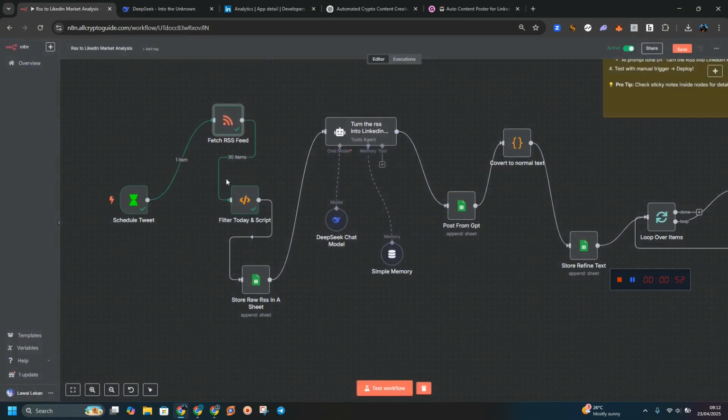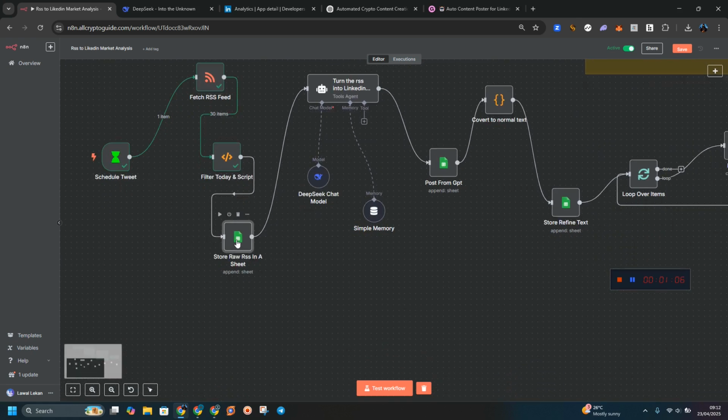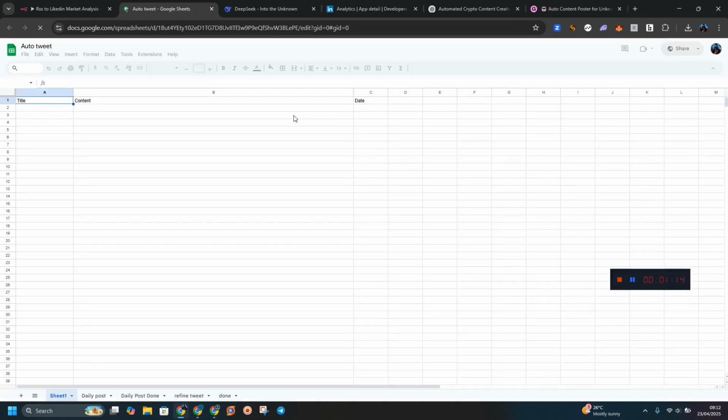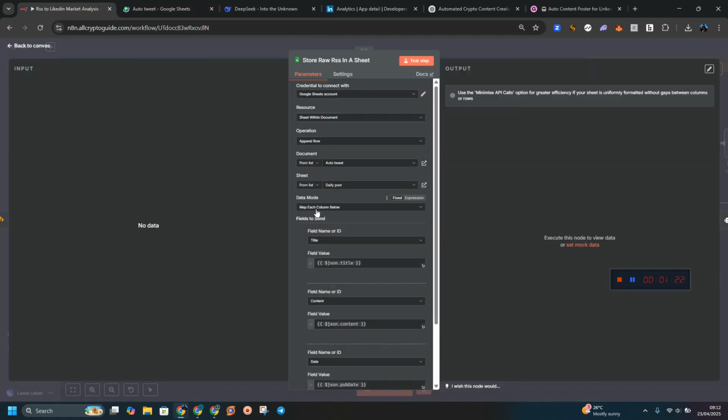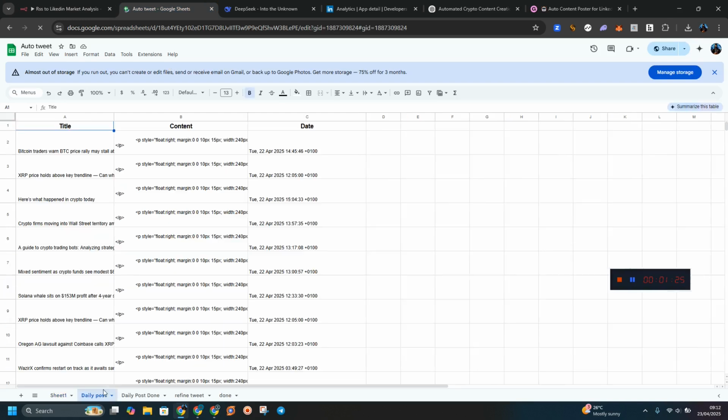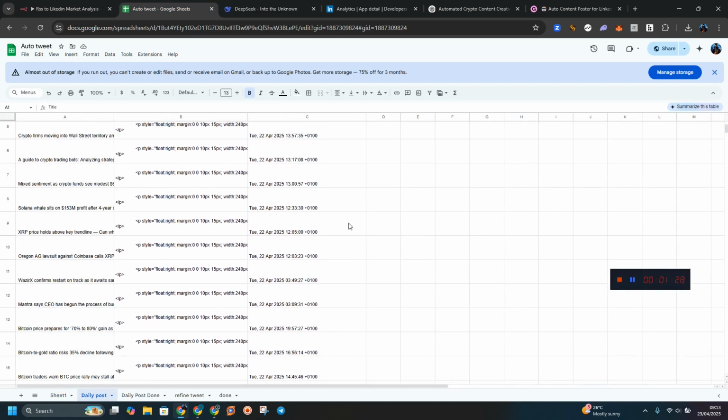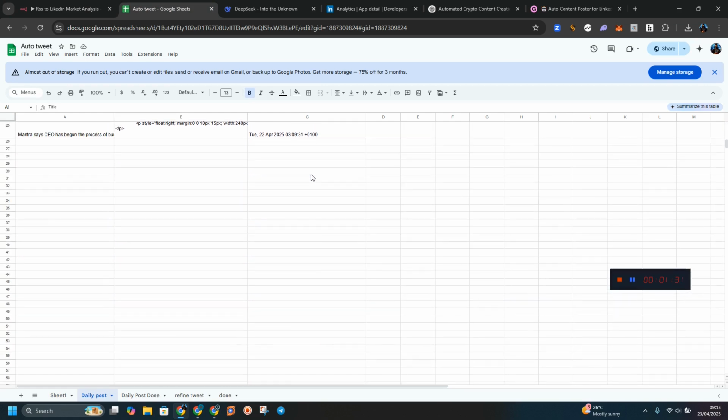After it fetches the content, it's going to go here to filter and make sure that the content is of today. And after it's confirmed that the content is of today, it's going to store it into an Excel file. This is how we created the Excel file. This is the sheet, and we have the daily post right here. As you can see, we value it by the daily post. If you go to the daily post, this is going to be the raw post. As you can see, this is on 22, that will be yesterday.